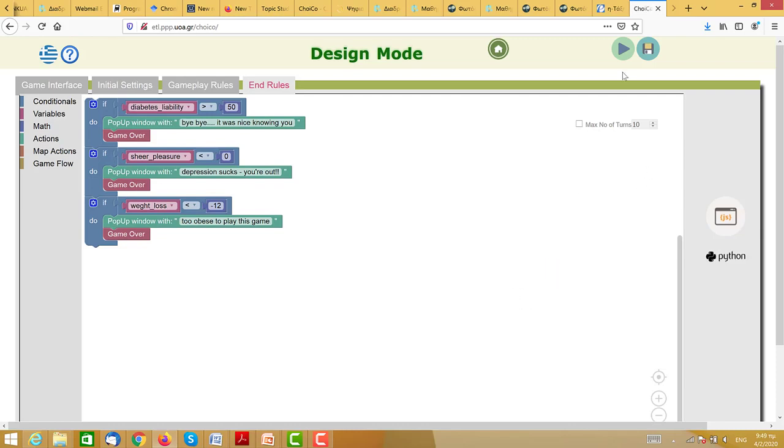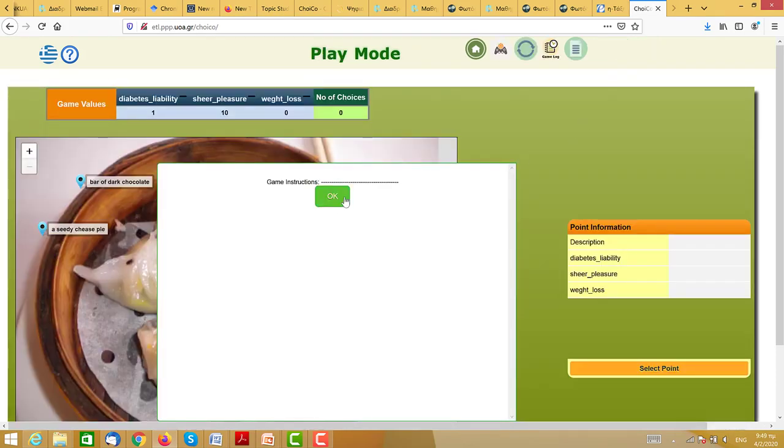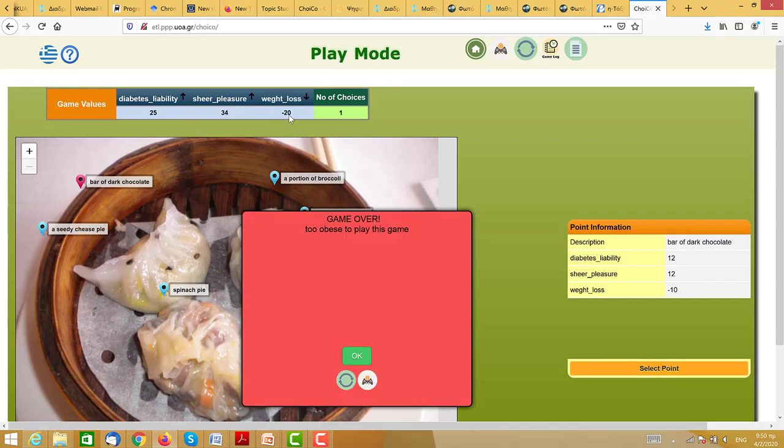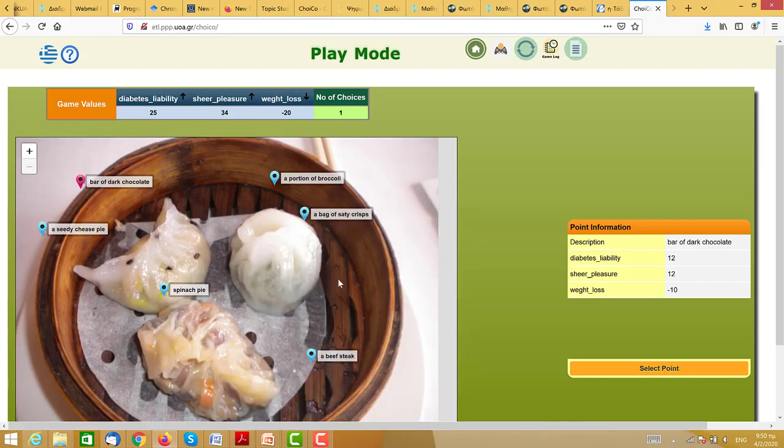And we'll see what we've done. It doesn't matter because we can go back and change it immediately if we want. So if I start eating dark chocolate, I see that I don't lose weight, I gain weight. So my weight loss is -10. And if my weight loss goes to -20, I'm too obese to play this game. So I can't eat a bar of chocolate twice. I need to change my diet and alternate between different kinds of foods.